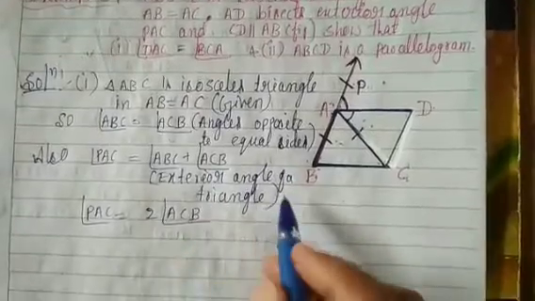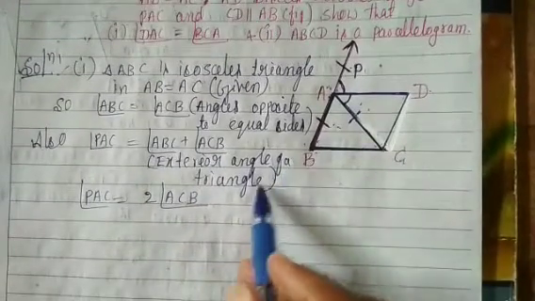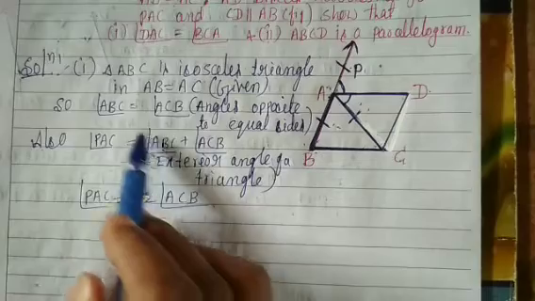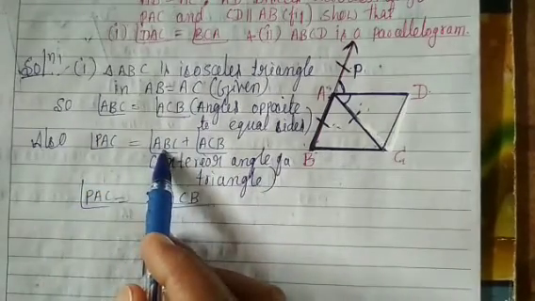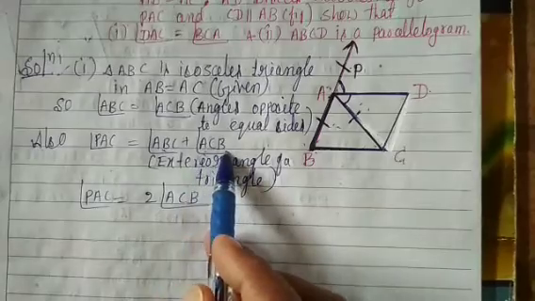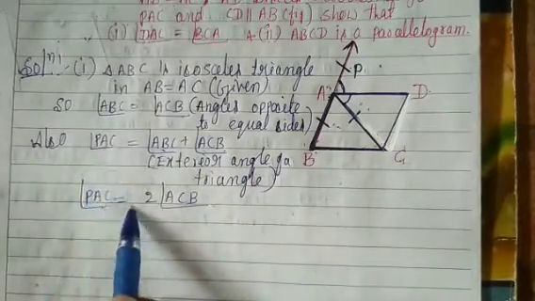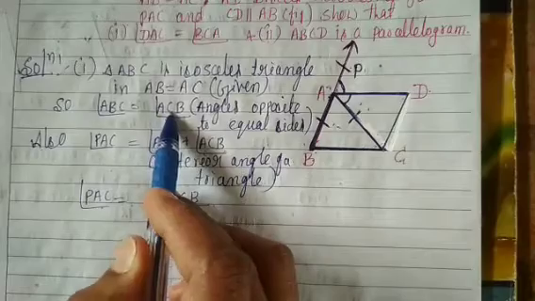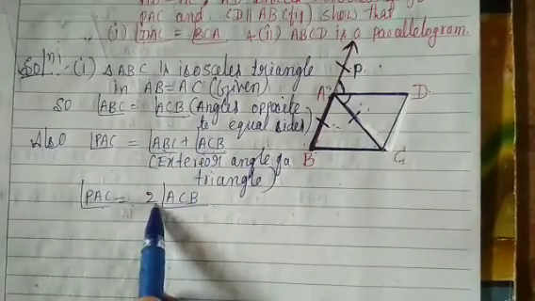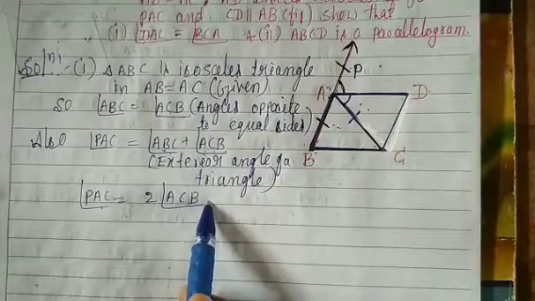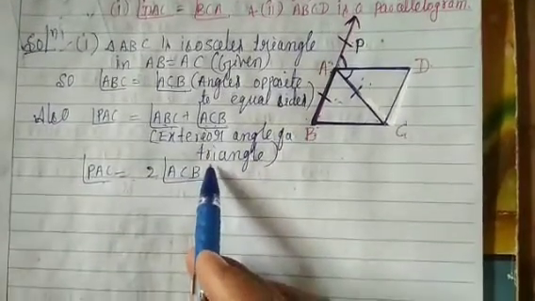So angle PAC is equal to 2 angle ACB. Here angle ABC is equal to angle ACB. Angle ABC plus angle ACB, so angle PAC is equal to ACB plus ACB, which is 2 angle ACB. Exterior angle of a triangle.